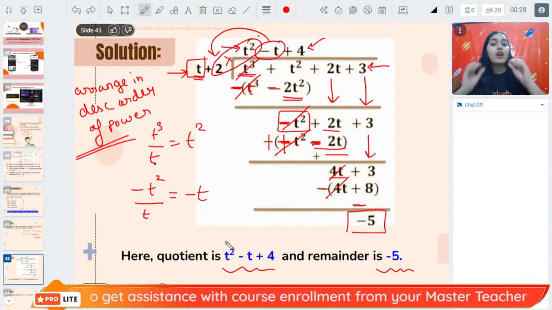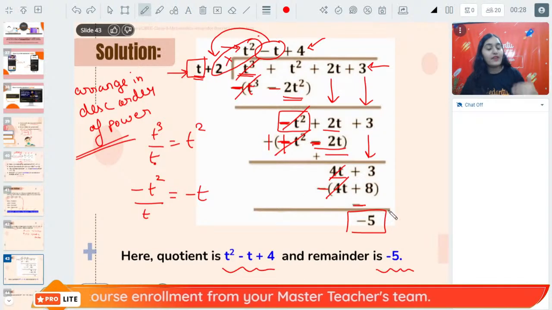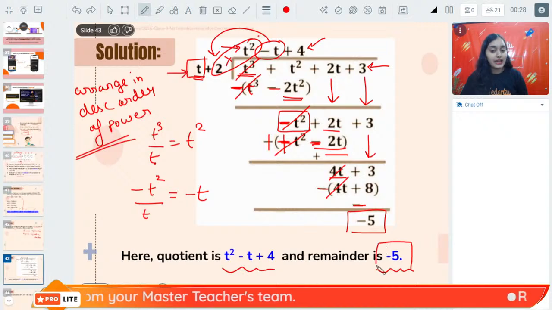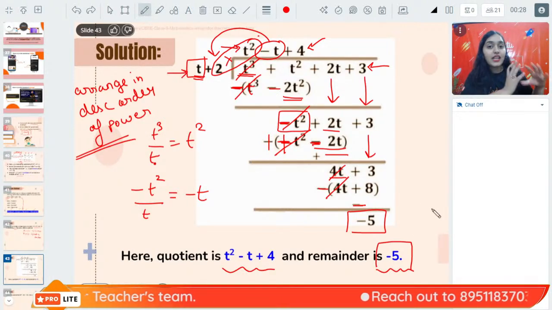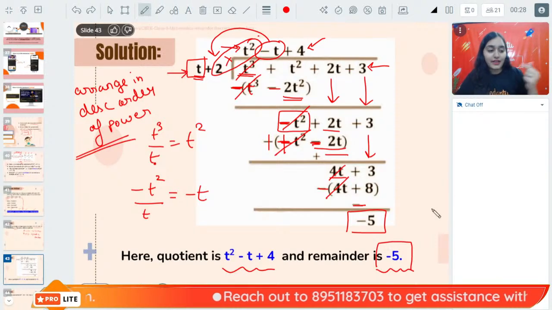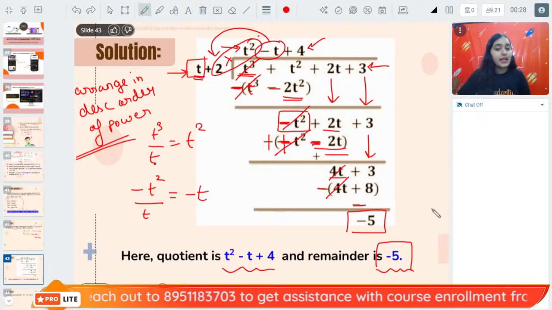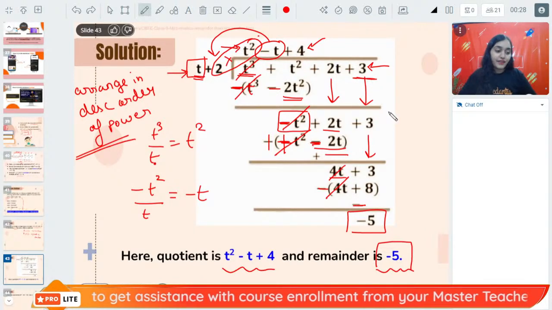Like this we do the long division method to find out the quotient when we are dividing a polynomial by a given polynomial, and to find out the remainder. The remainder helps us determine whether the given polynomial is a factor or not of the dividend. Okay. We are not getting minus 3 now. We are getting plus 3, right? Plus 3 was there in the question. We are getting minus 5 in the answer.